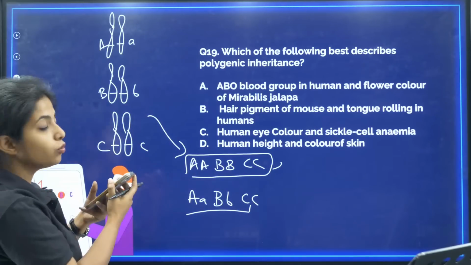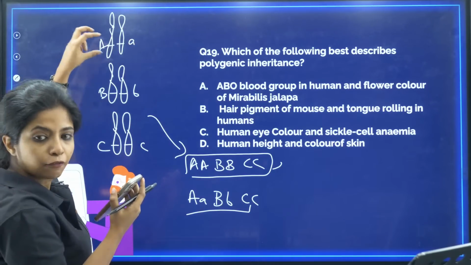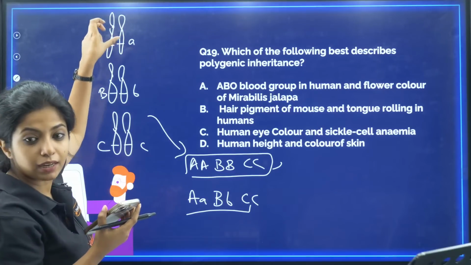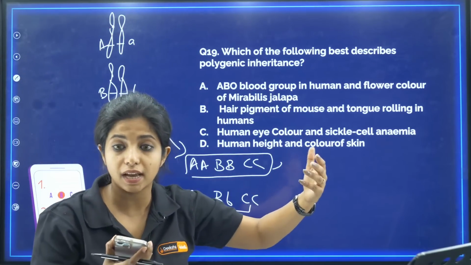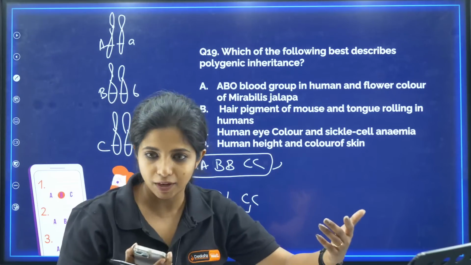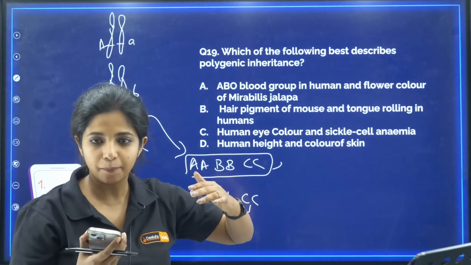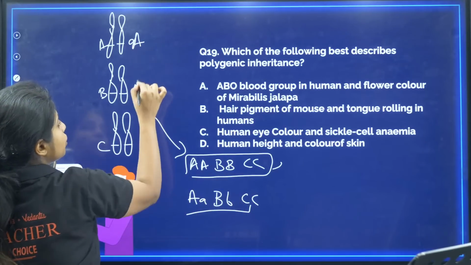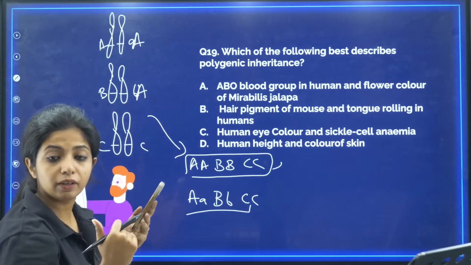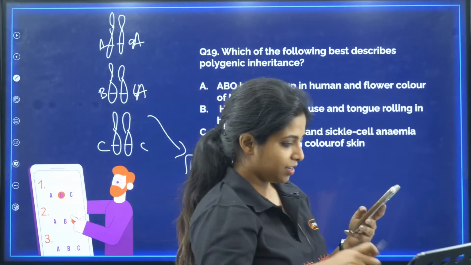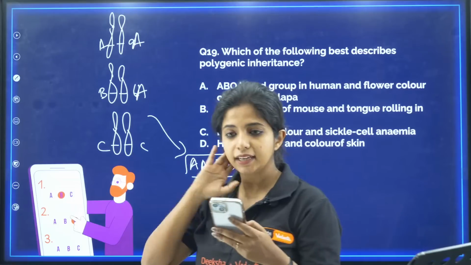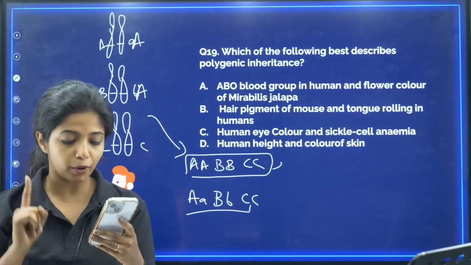Similarly, for height also, you have multiple genes. If lesser protein is being produced, the growth hormone also is not going to be produced very much, which is why the height will be comparatively less. If I have all the big dominant ones, the height will be more. I hope you got it now. So height and skin, both of them are examples of polygenic inheritance.